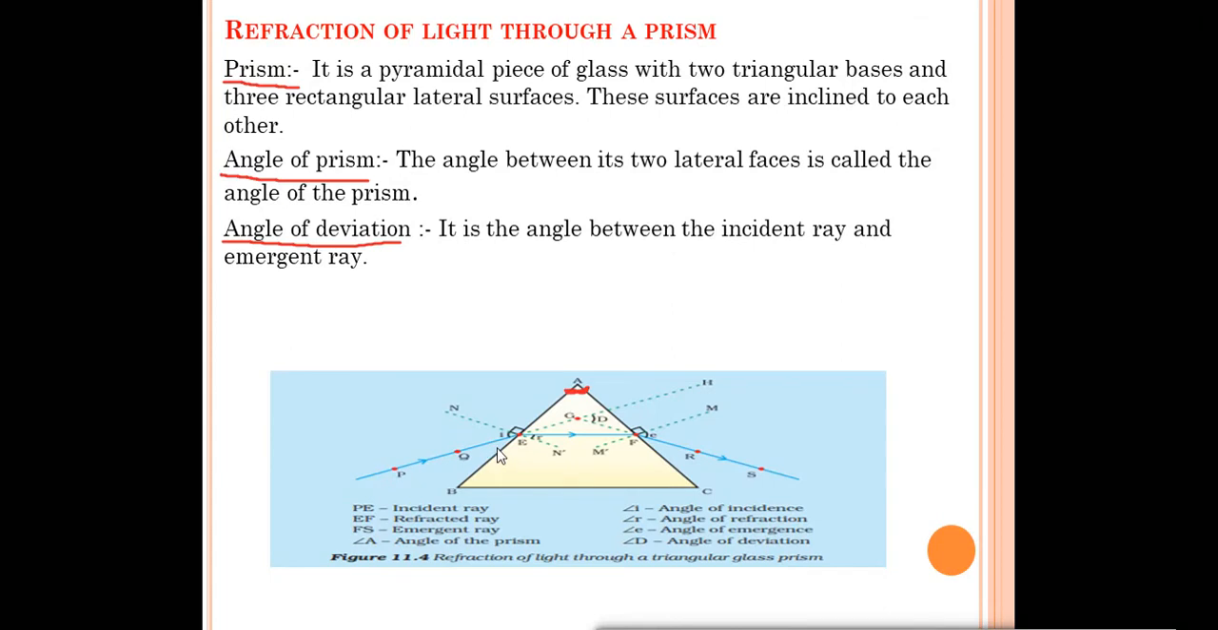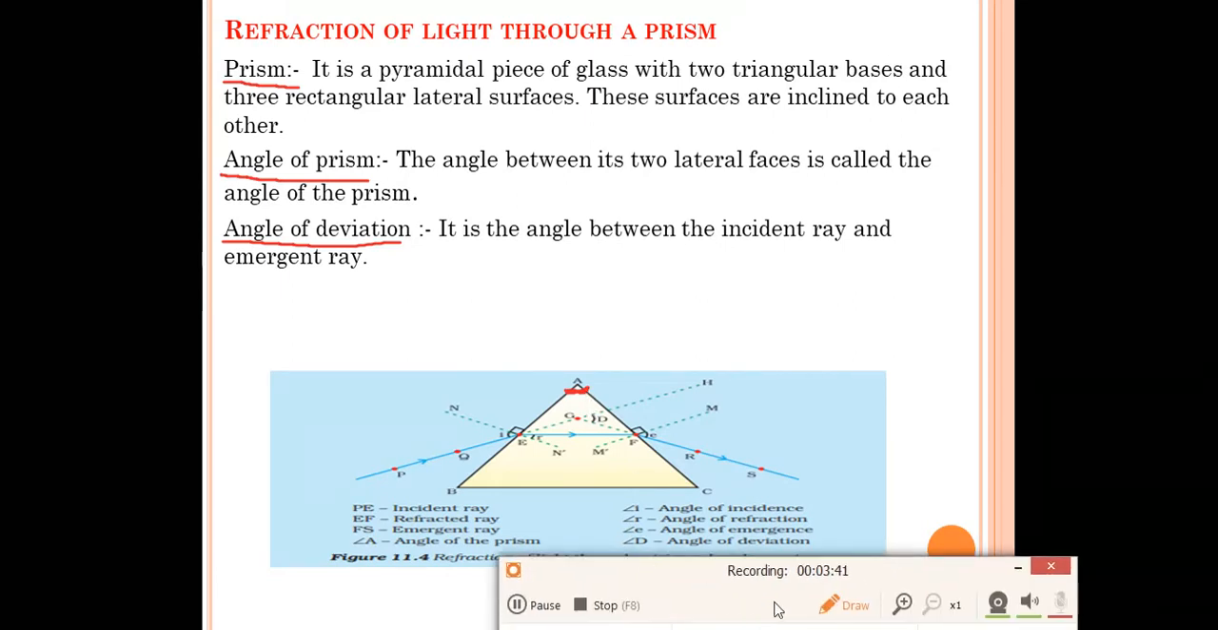So like this, we have angle of incidence, angle of refraction, angle of emergence, angle of deviation, and angle of prism also. So let's start with our next topic.